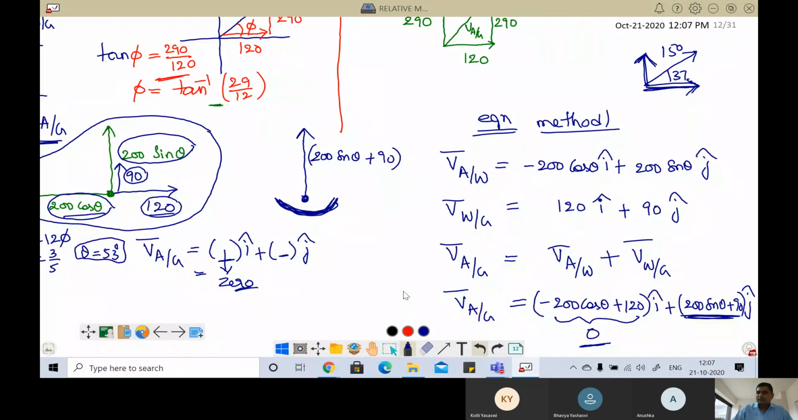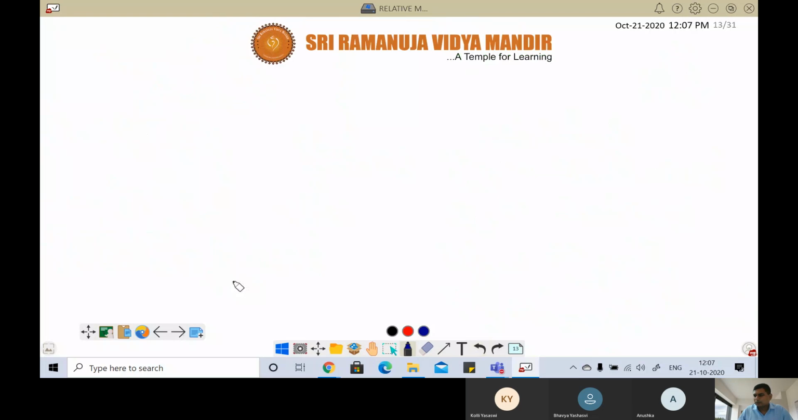So now the next model is actually rain and umbrella. Tomorrow we'll do it. Before that, there is just one small model. Another small model in relative motion concept, which can be solved by using the relative motion approach only. But it is a very interesting model.